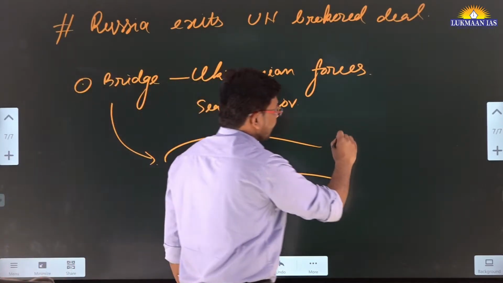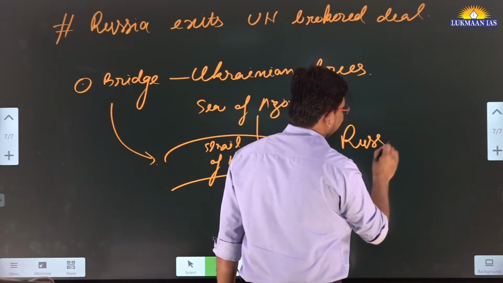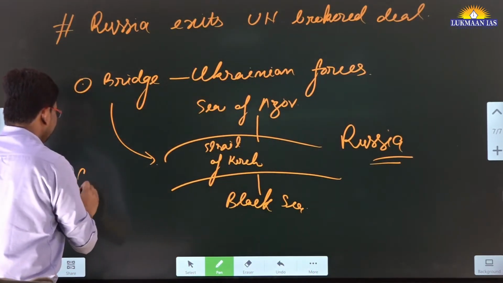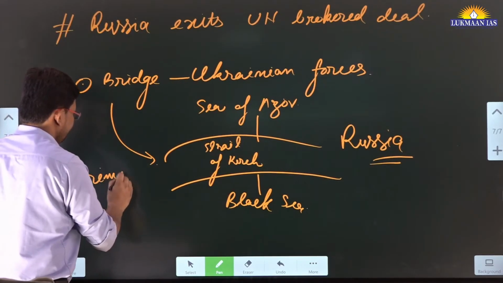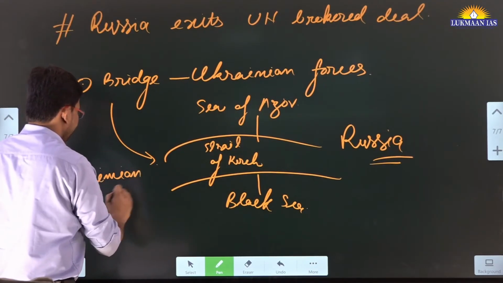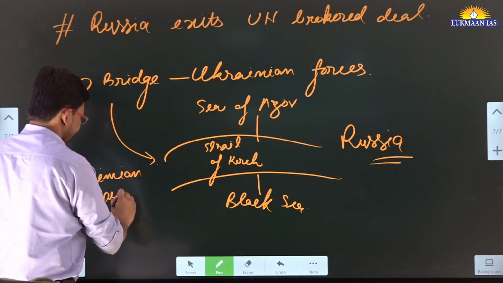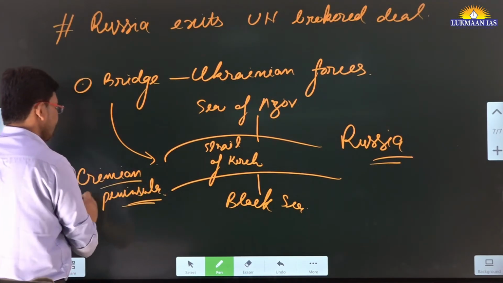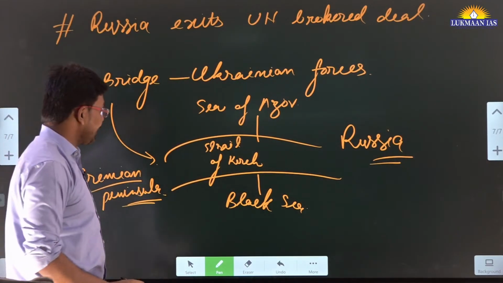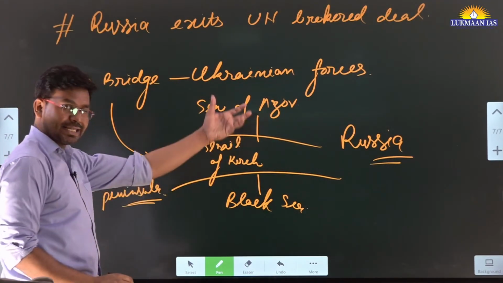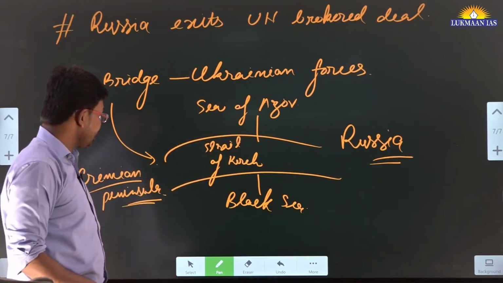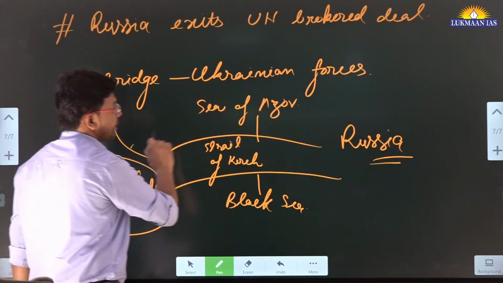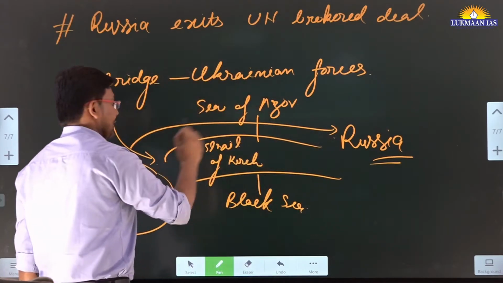It used to connect Russia on one side, and on the other side is the Crimean Peninsula. Russia annexed Crimea earlier, in 2014, so now Crimea is a part of Russia, and it was connected with Russia.